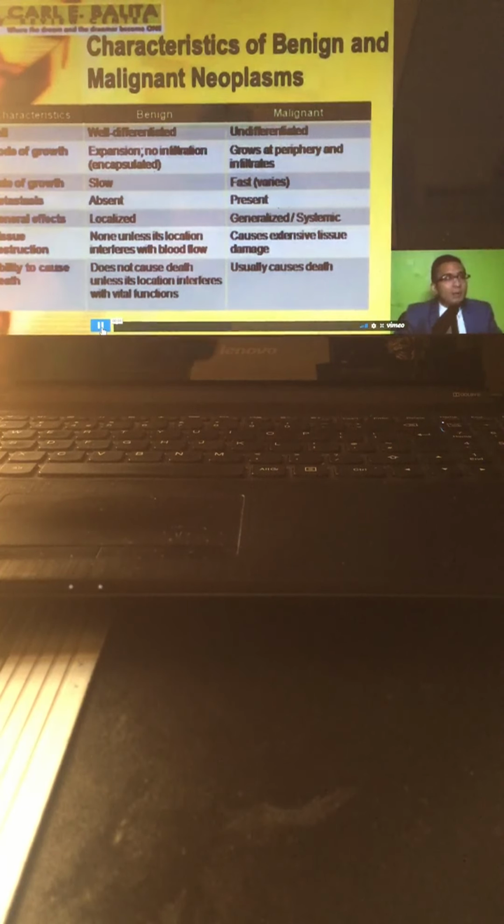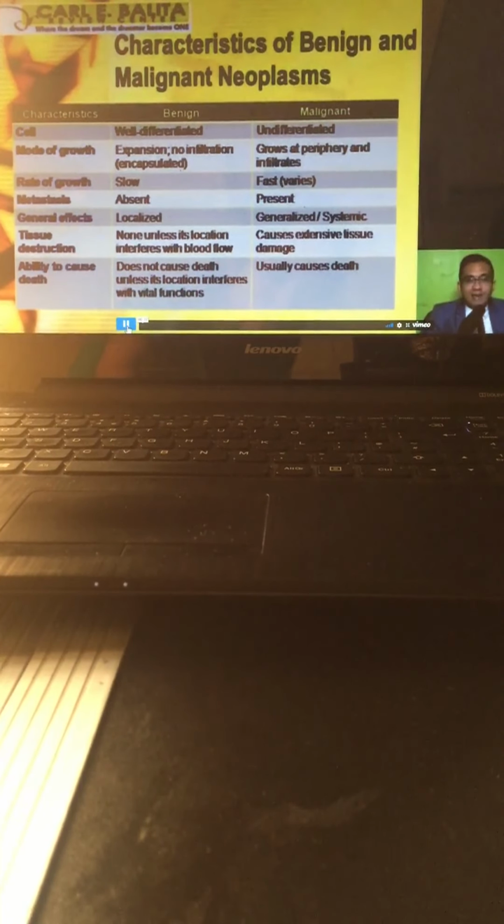Malignant, it grows at the periphery and it has infiltration. The rate for benign, slow. For malignant, it is fast. Metastasis for benign, absent or has no metastasis. For malignant, yes, there is always metastasis or spread of cancer cells.